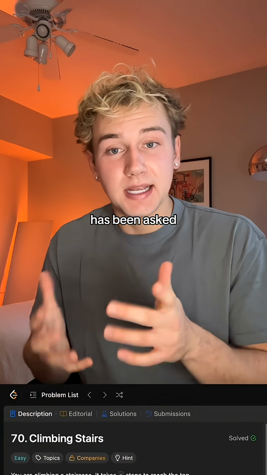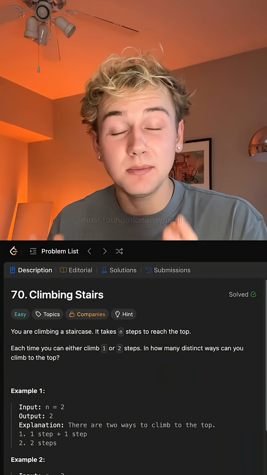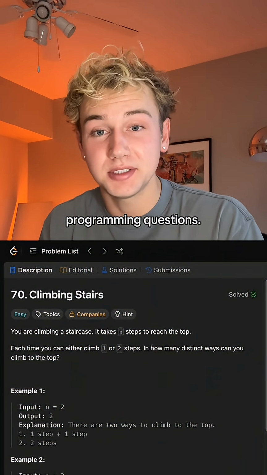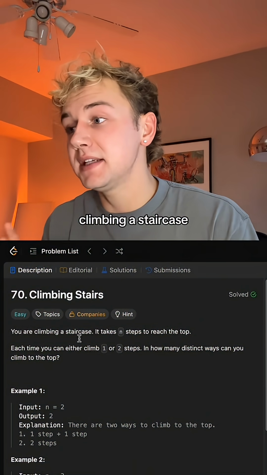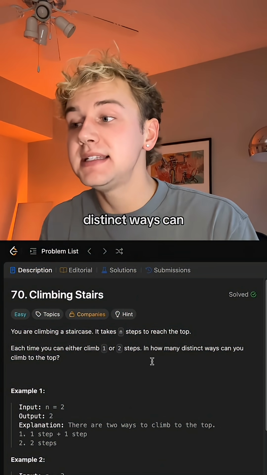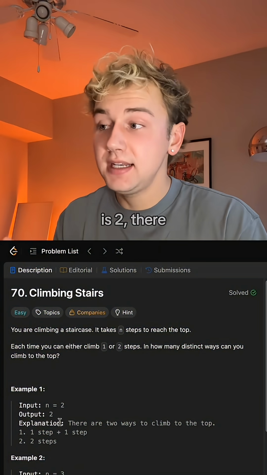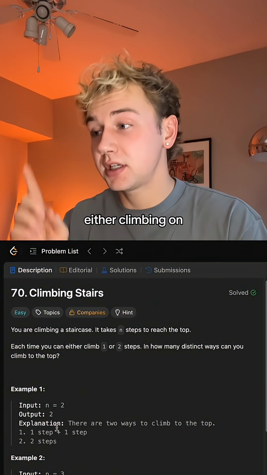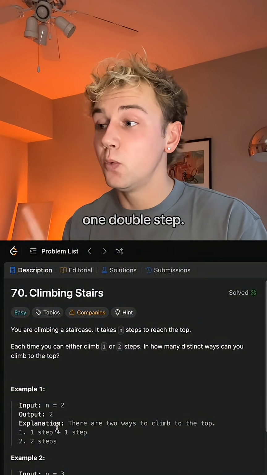This LeetCode question has been asked by Google in the last 30 days, and it is one of the most foundational dynamic programming questions. It's called climbing stairs, and you are climbing a staircase that takes n steps to reach the top. You can either climb 1 or 2 steps, and how many distinct ways can you climb to the top? So when n is 2, there are 2 ways to climb to the top, either climbing on each of those steps or taking 1 double step.